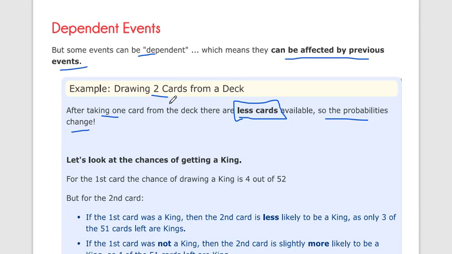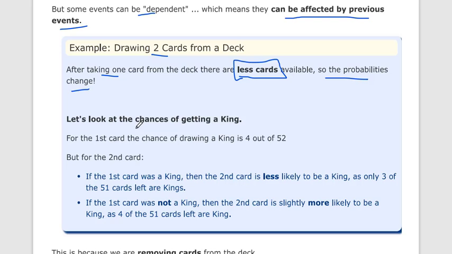Let's look at the chances of getting a king. There are four kings, of four different suits: hearts, spades and so on. For the first card, the chance of drawing a king is 4 out of 52, because we have 4 kings and the total number of cards is 52.